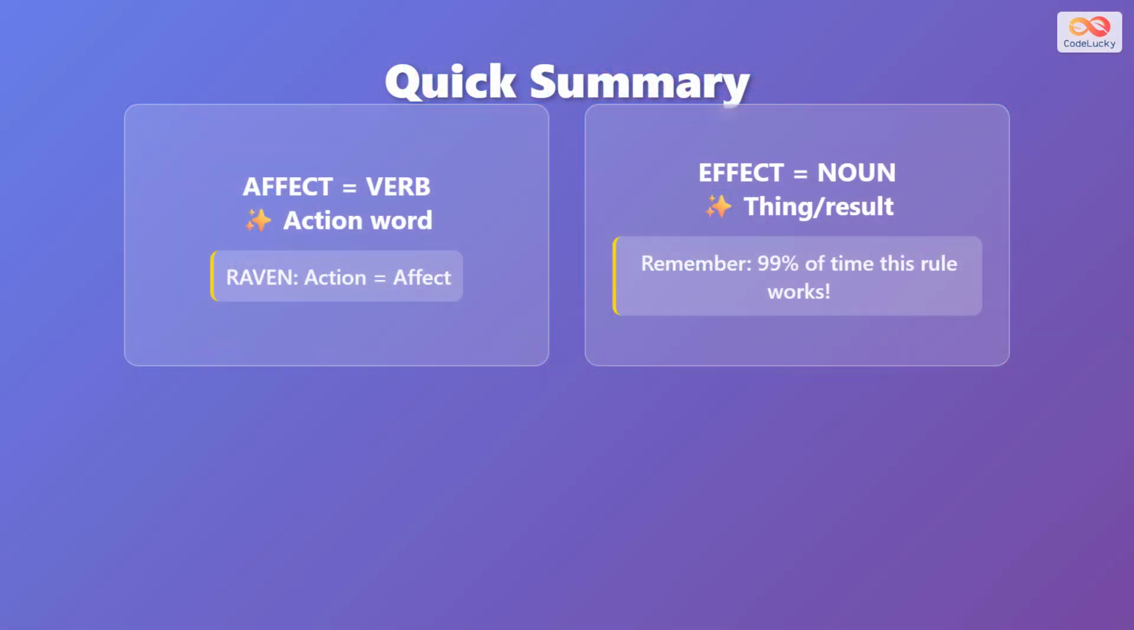Here's your quick summary to remember forever. Affect equals verb. Think of it as an action word. Effect equals noun. Think of it as the end result or thing. Use the RAVENS memory trick. Action equals affect and ending equals effect. And here's an important note. This rule works 99% of the time in English. Now you have the tools to use these words correctly in your writing and speaking.